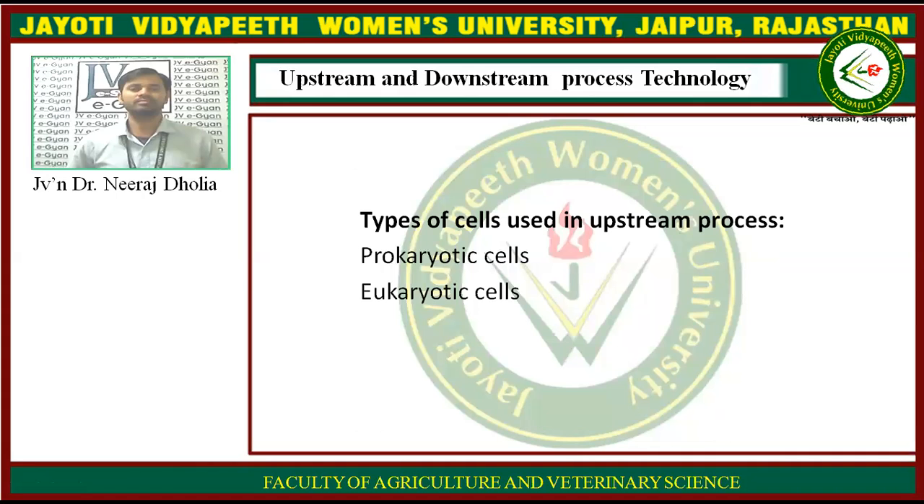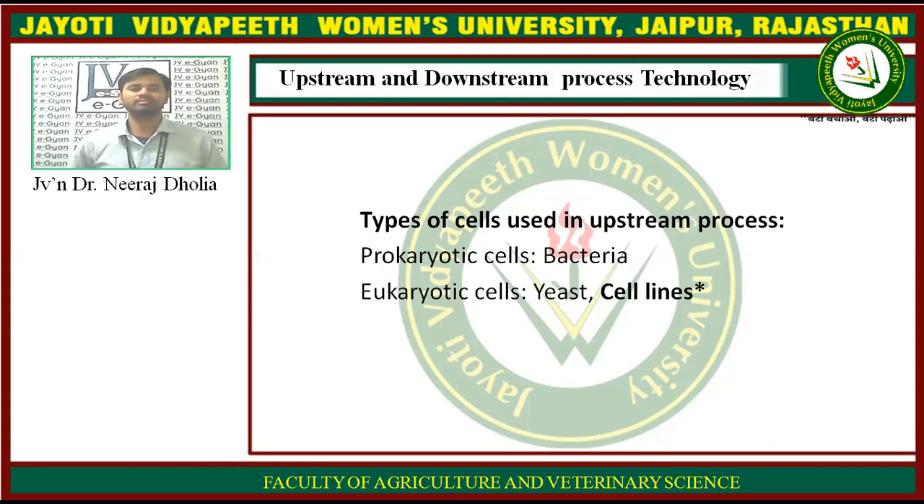So in the upstream processing, there may be a choice of the cells. It may be prokaryotic cells, it may be eukaryotic cells from which you are getting the product. Of course, in special cases you can use the viruses also. Now, what are the prokaryotic cells? Bacteria. And for eukaryotic cells, you use the yeast cells or cell lines. Have you heard about the cell lines? Cell lines are the cells